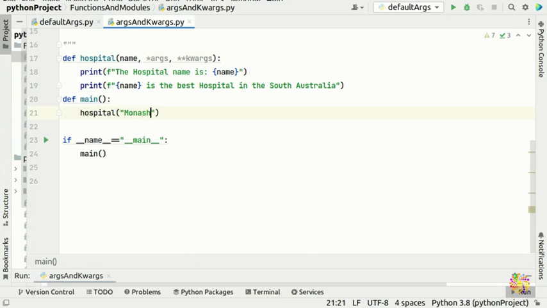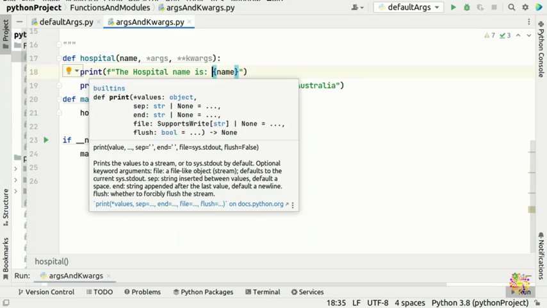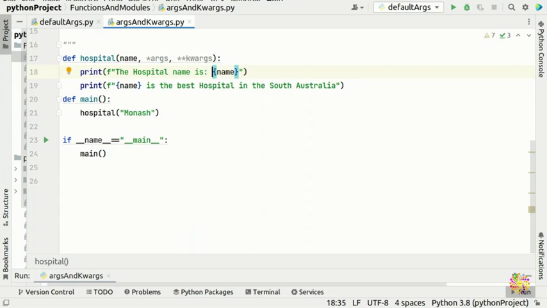We're gonna save this one, and now we have an argument for this name, and you guys can put as many prints as you like: is the best hospital, or this hospital has an emergency, or palliative care, or is the biggest, has an ultrasound, or whatever you like. I just put two to show you guys.